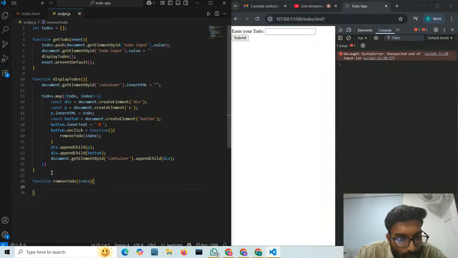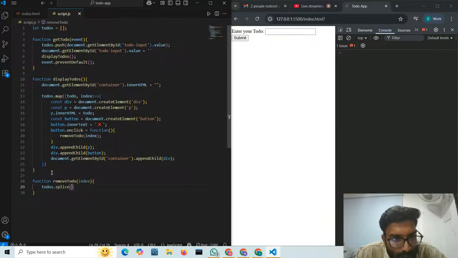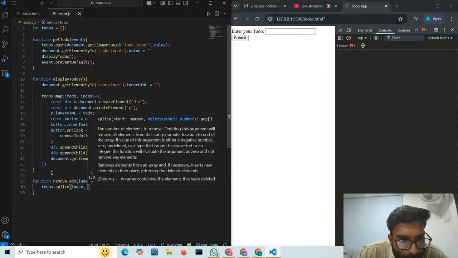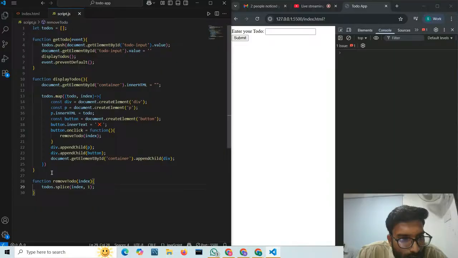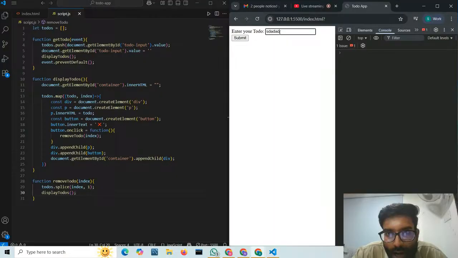And here what I will do is todos dot splice. Splice is a method. So what is the start index, and how many elements do you want to delete? The delete count, so one element. And after this, once again, I will run my display to-do's method. Right. So now if I type something and click on submit, it is coming, and if I click on the remove button, it is also deleting.